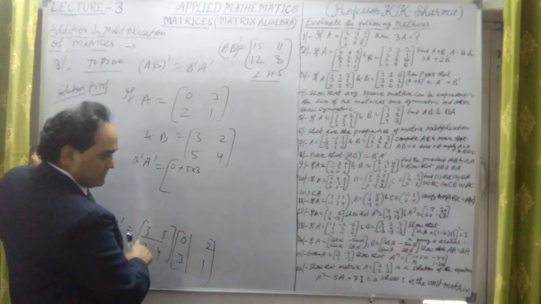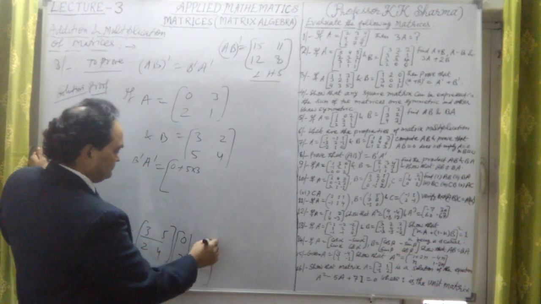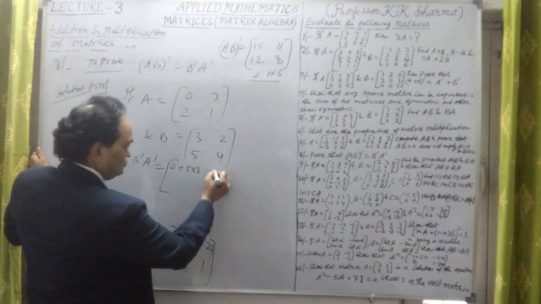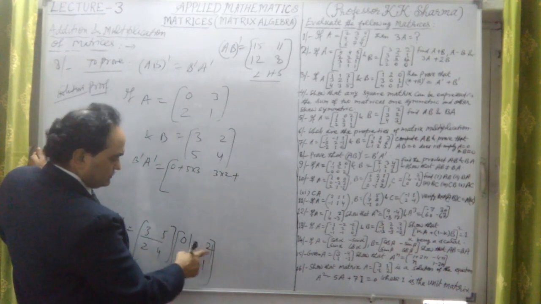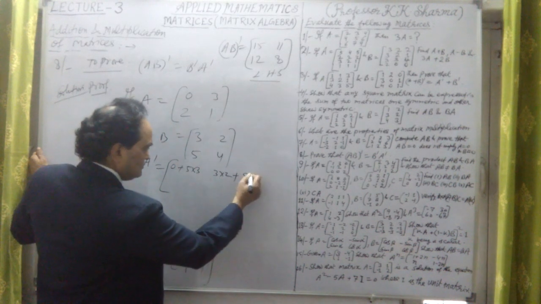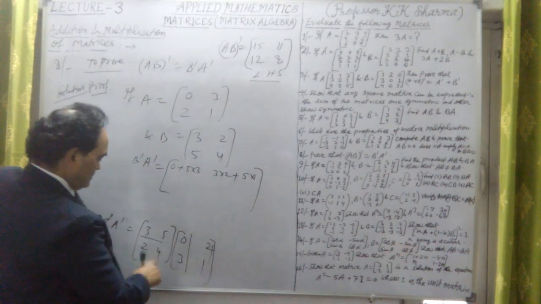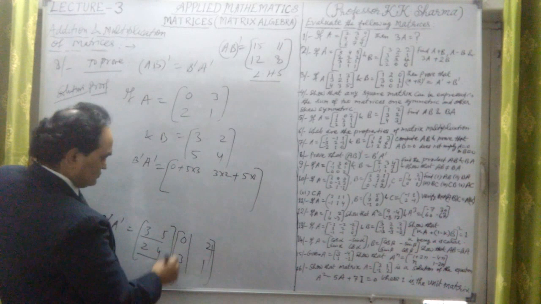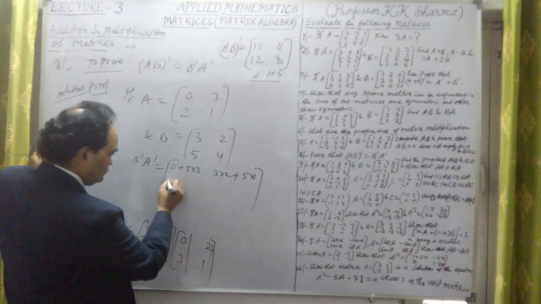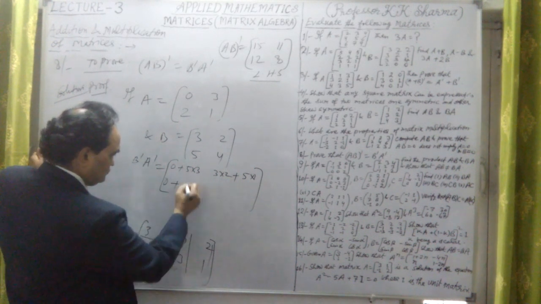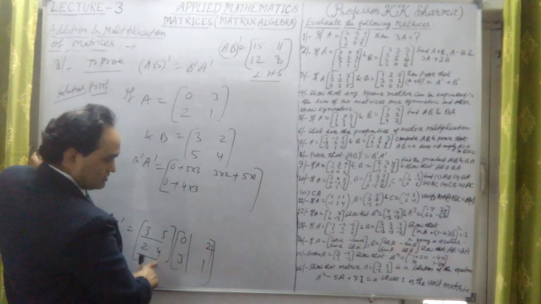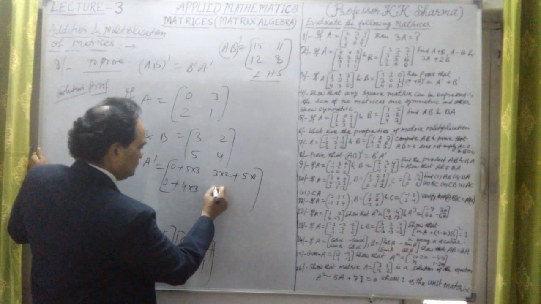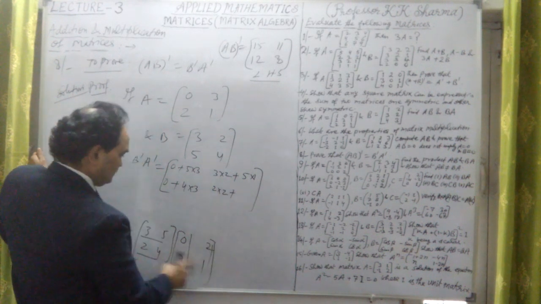Now first row, second column, 3 into 2, first element into first element, second element to second element, 5 into 1. Okay, now second row, first column, 2 into 0, 0, plus 4 into 3. Now second row, second column, 2 into 2, plus 4 into 1.